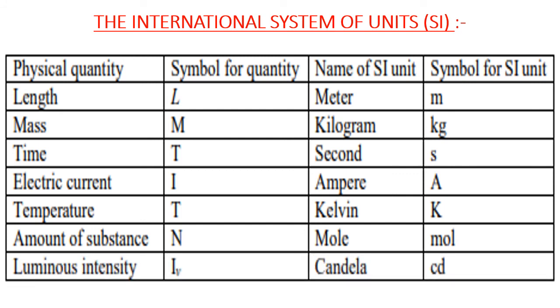And seventh physical quantity is luminous intensity, denoted by capital I V. Name of SI unit for luminous intensity is candela. Symbol for SI unit that is candela is cd.